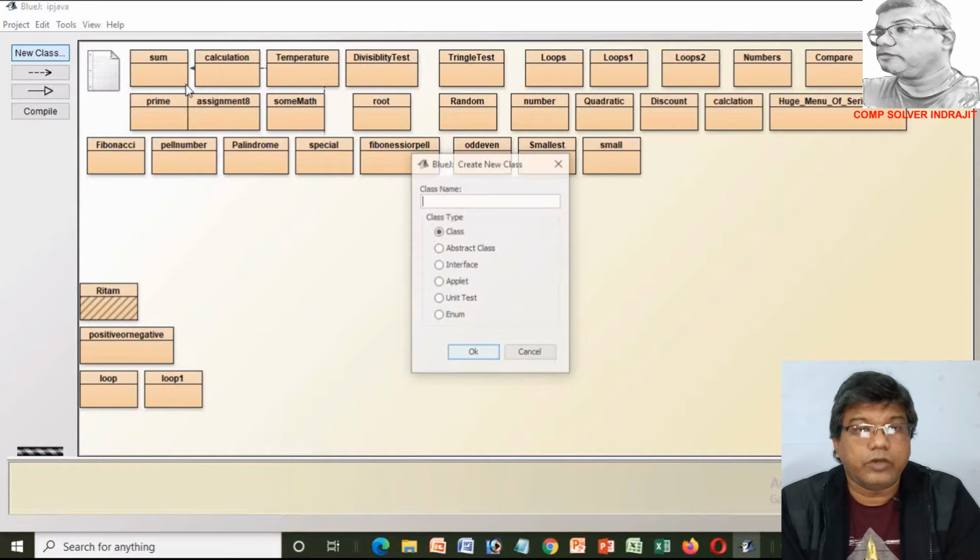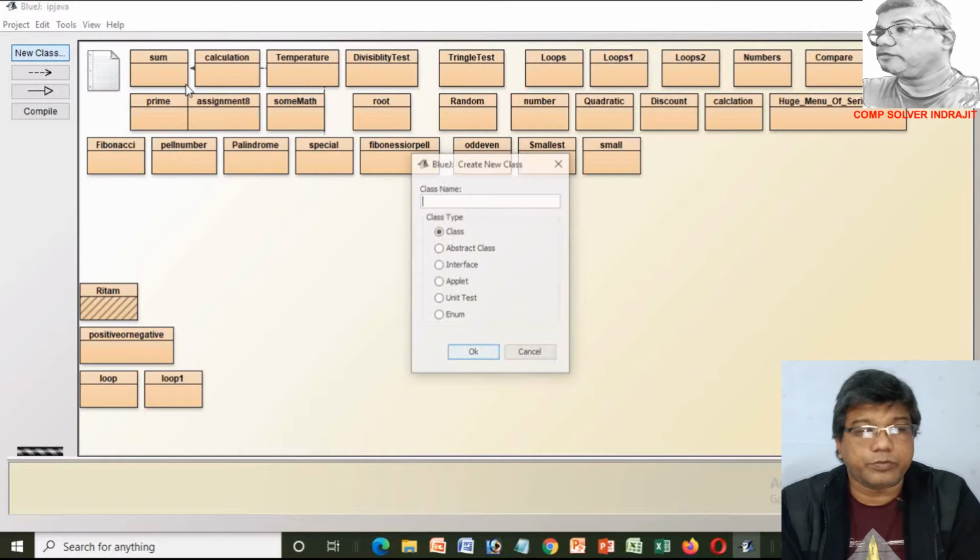Now I present in front of you a simple Java program and discuss it line by line. As a result, all of you can understand how a Java program runs on a computer, or how the coding is written in the Java programming language. Now go to the program. Before writing the Java program, school level candidates in class 10 or 12 first open the BlueJ application, then click on the new class button.